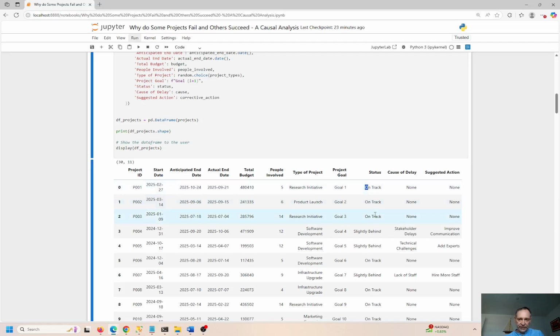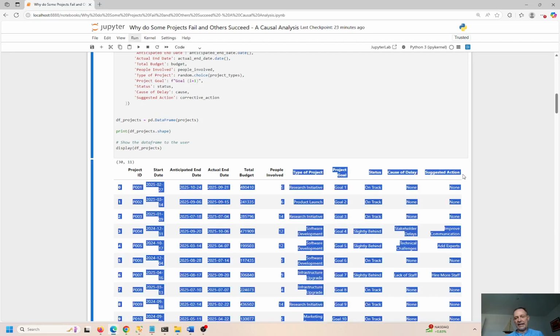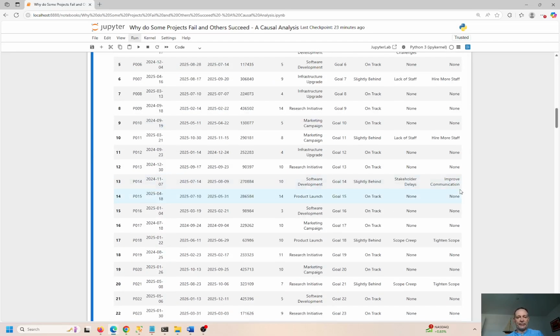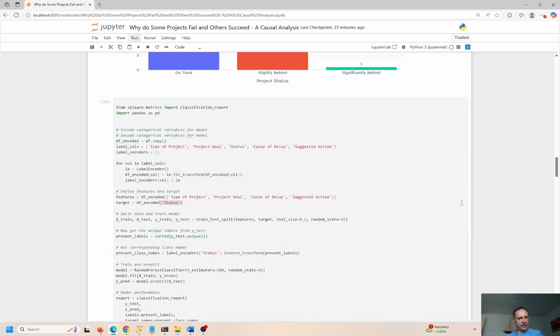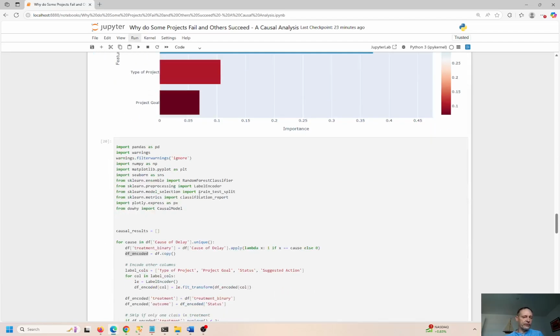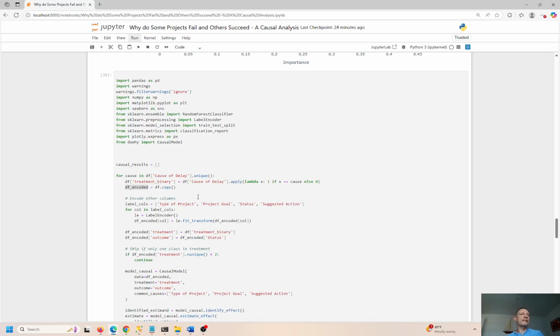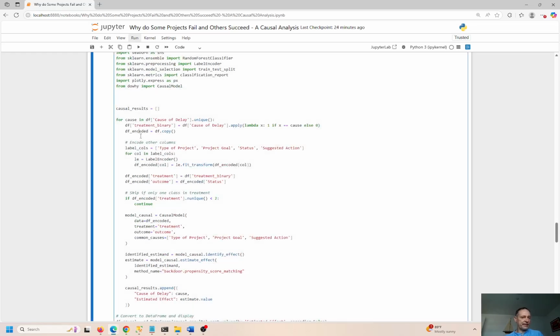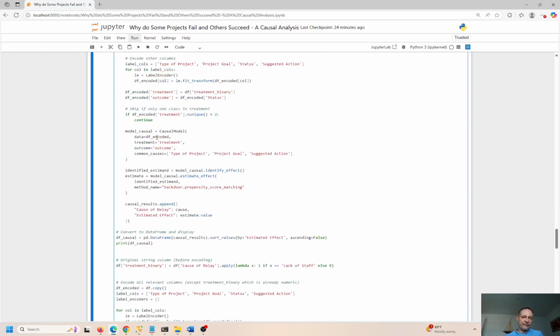to 1, 2, 3: on track, none, stakeholder delays, improved communication. Anything that's not a number, so anything that's not total budget or people involved, all these 5 columns have to be label encoded for the machine to be able to understand what's going on. It doesn't know delay, on time, scope creep. It doesn't know what any of these things are. We have to take this data, encode it in a numerical representation so the model can understand it, and then feed that into the model.